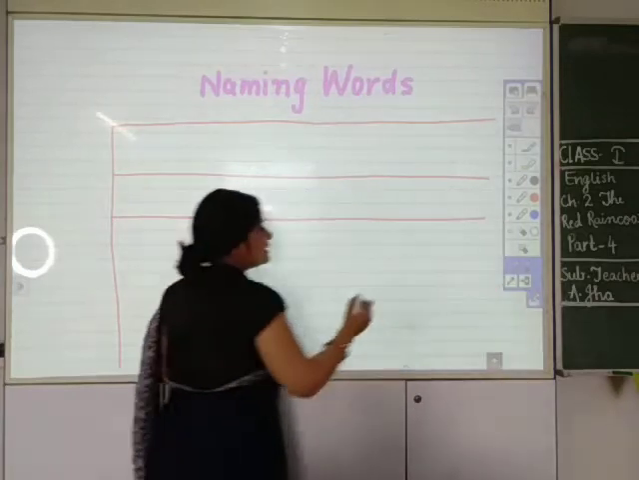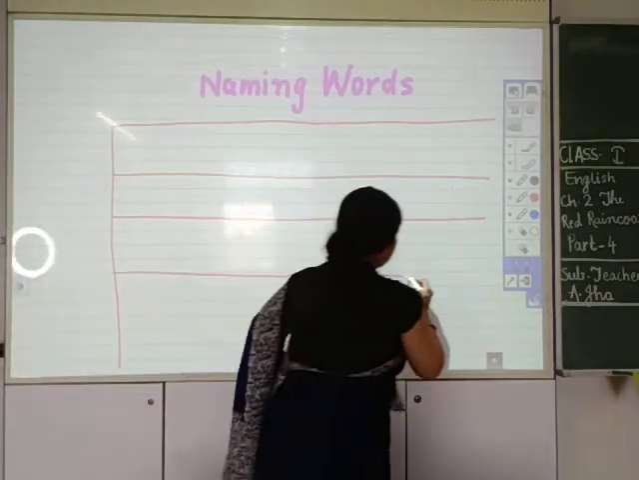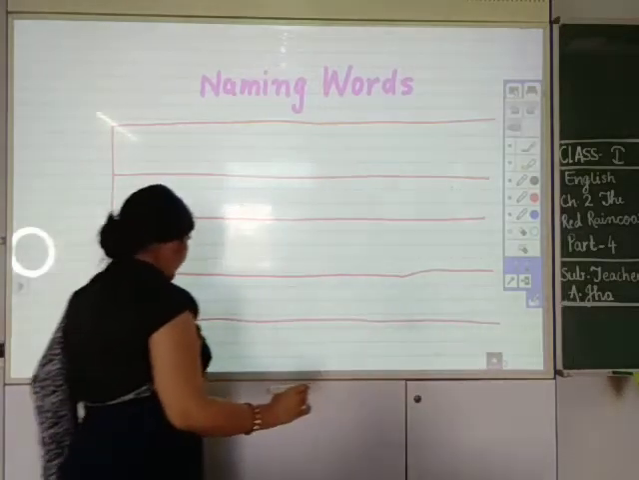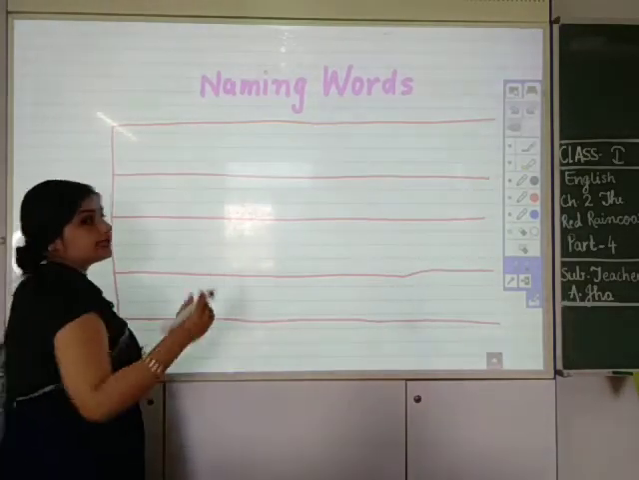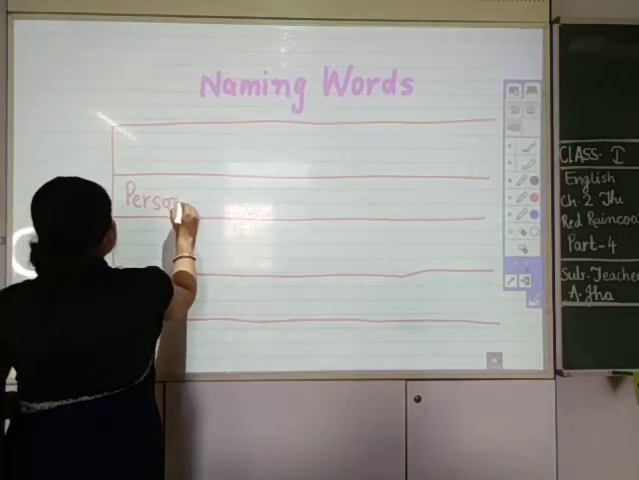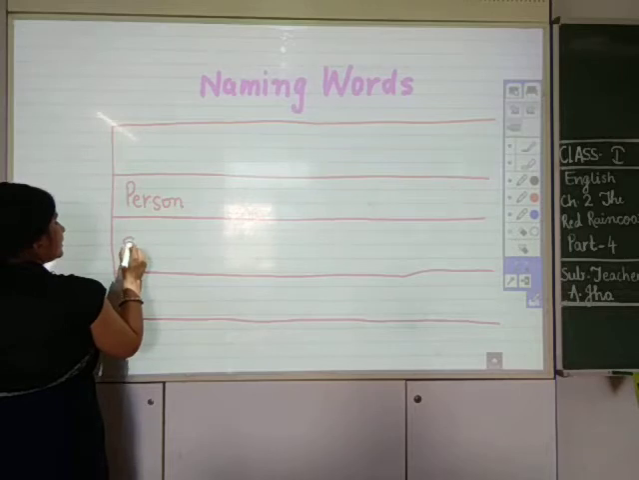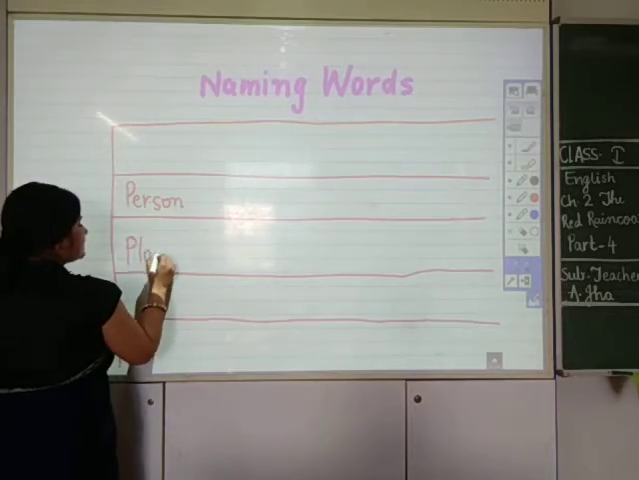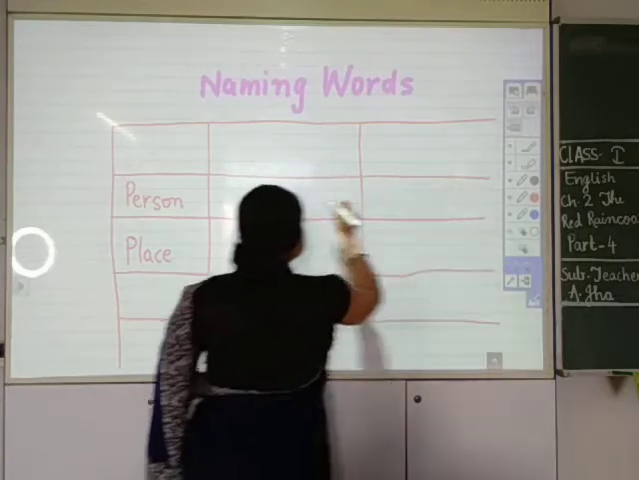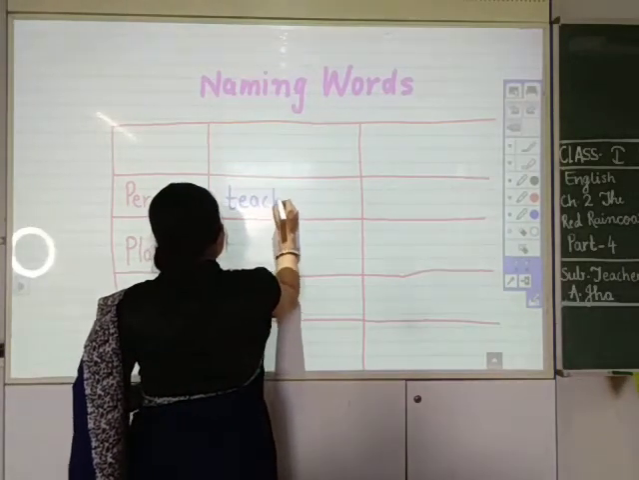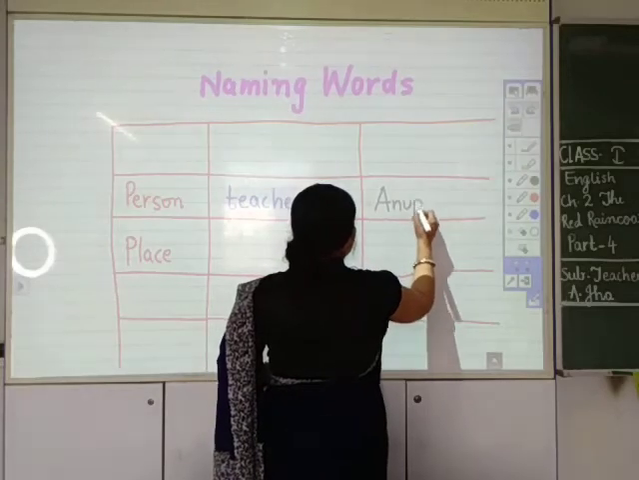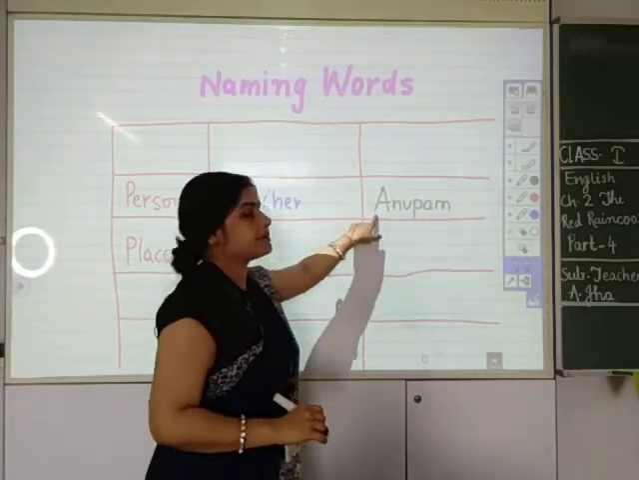So have you understood the first example? पहले example में आपको बताया कि a teacher is a person, ठीक है? तो teacher is a name, but when I wrote Anupam, it became A-N-U-P-A-M. And I told you that Anupam is a special name.